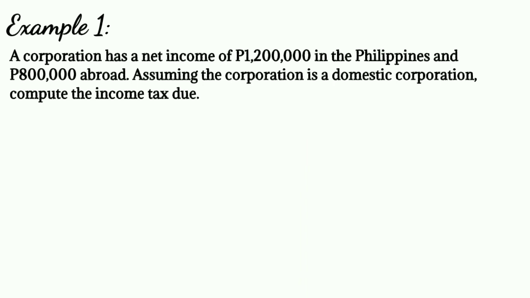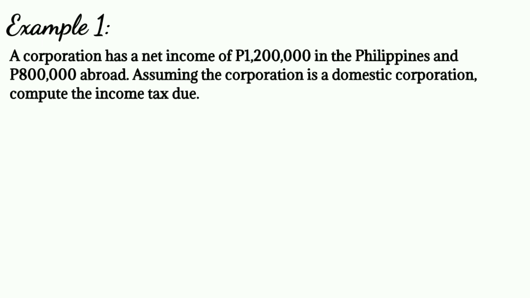Remember, in the general rules in income taxation, a domestic corporation is taxable on its income earned within the Philippines and outside the Philippines. Therefore, in this problem, both the 1,200,000 pesos and 800,000 pesos are taxable in the Philippines.